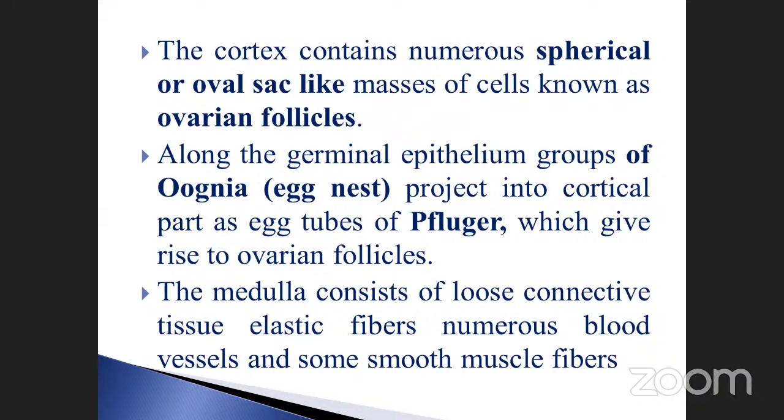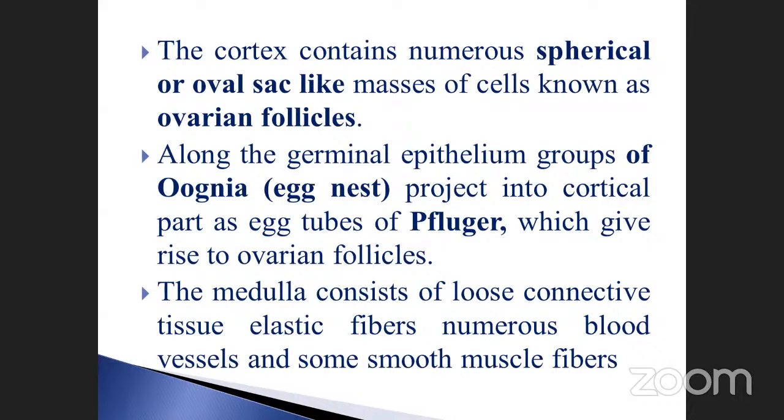The cortex contains numerous spherical or oval sac-like masses of cells known as ovarian follicles. The cortex contains spherical bodies that look like sac-like masses of cells known as ovarian follicles. Note it down.